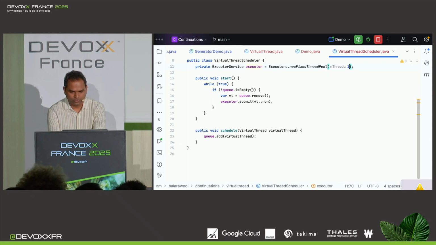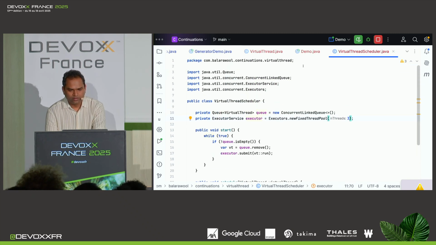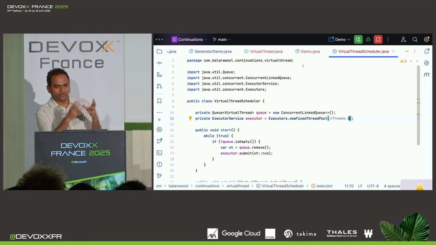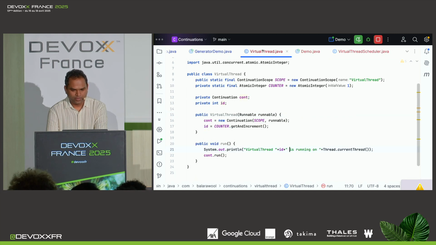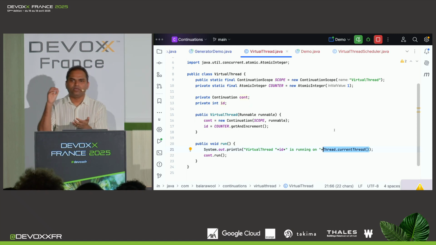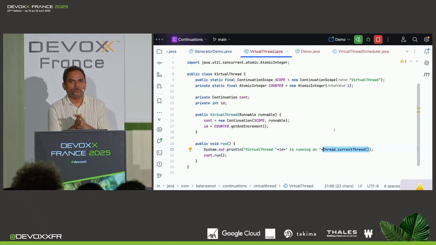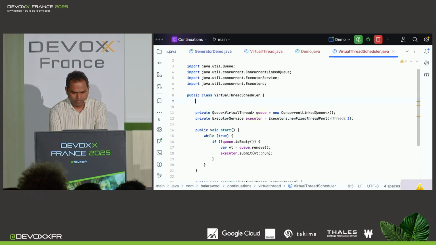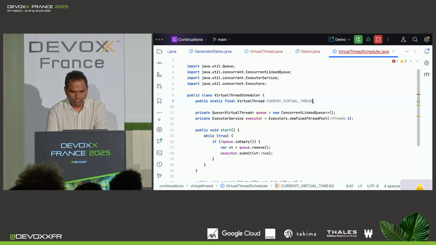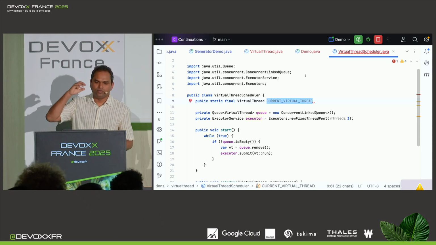But I want to just change this to 3. And now I want to add a blocking call in this equation. So I want to add the virtual threads to execute a blocking call. But before that, I want to add one more feature, and that is Thread.currentThread. When we do Thread.currentThread, we get the currently executing platform thread. But what if we want the currently executing virtual thread? Well, for that, I'm going to add a public static member here of type VirtualThread called currentVirtualThread. What this will do is give me the currently executing virtual thread.